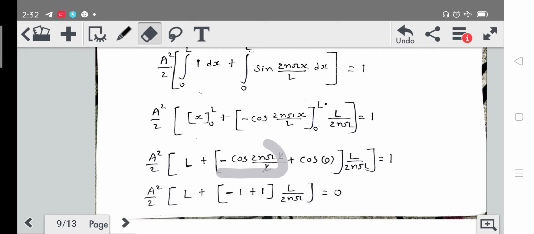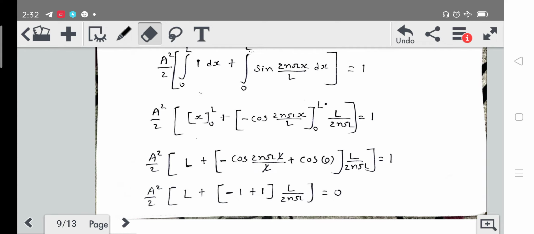And this term will become 1 as well, because the value of cos 2n pi will always be 1. The L upon 2n pi will remain the same. So finally we will get a square by 2 L plus minus 1 plus 1 times L upon 2n pi is equal to 0. This whole term will become 0, because minus 1 plus 1 is equal to 0.